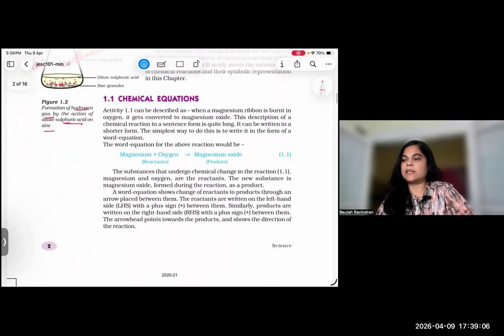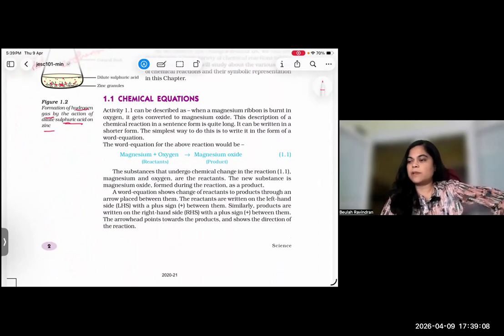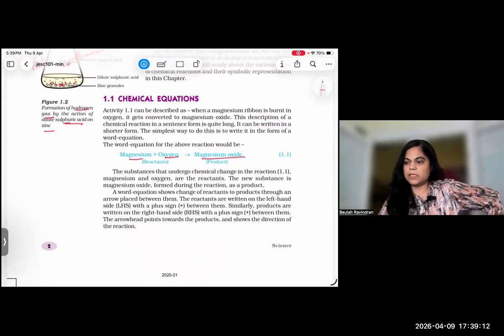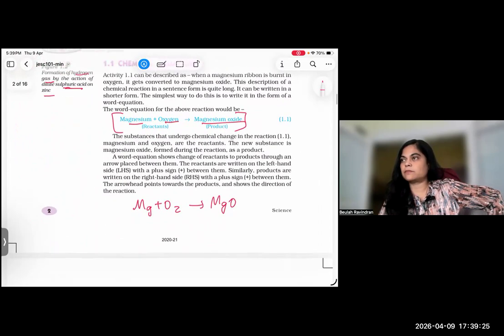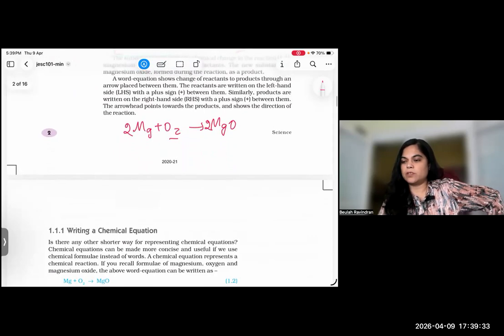See, for example, the first activity we saw. Magnesium plus oxygen gives magnesium oxide. So this is the statement, the skeleton. From the statement, you can write the skeleton: Mg plus oxygen gives MgO. And then you have to tally. There are 2 oxygen here, so put 2. So 2 Mg plus O2 gives 2 MgO, magnesium oxide.